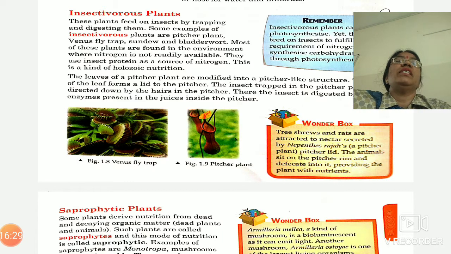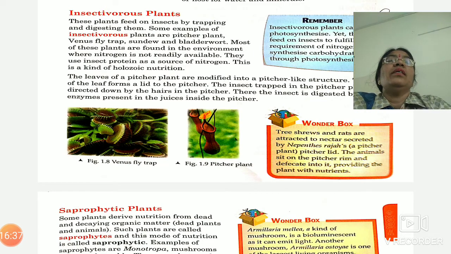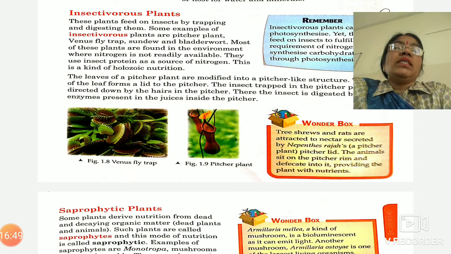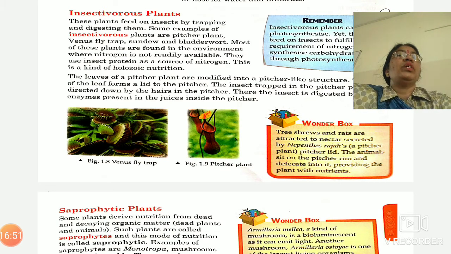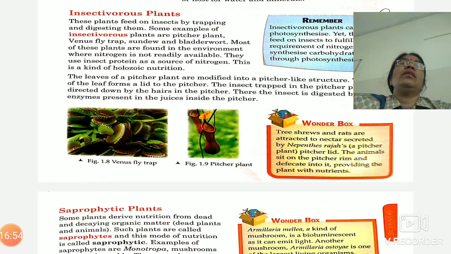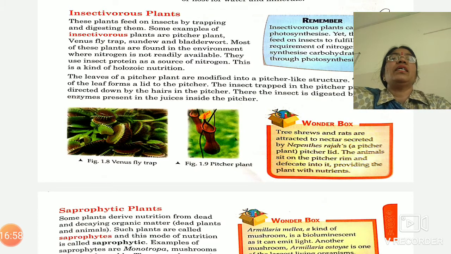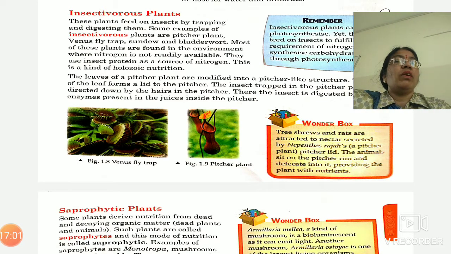When any insect sits on this, these two parts will join together as we can join our palms together, and as we can interlock our fingers, the spikes of these two parts will also interlock and the insect will be trapped in between them. Now they will secrete some specific enzymes or digestive juices on the body of the insect, then absorb the nutrients from the body of the insect, and after that this insect will be expelled out. It will open again and the insect will be thrown out.